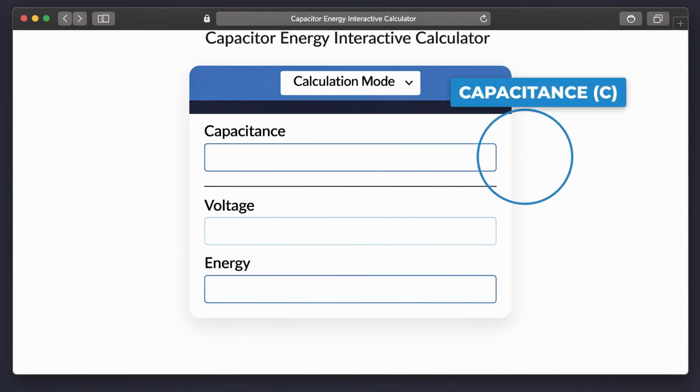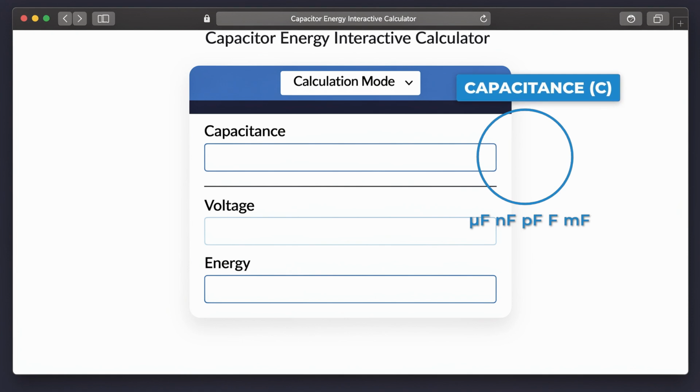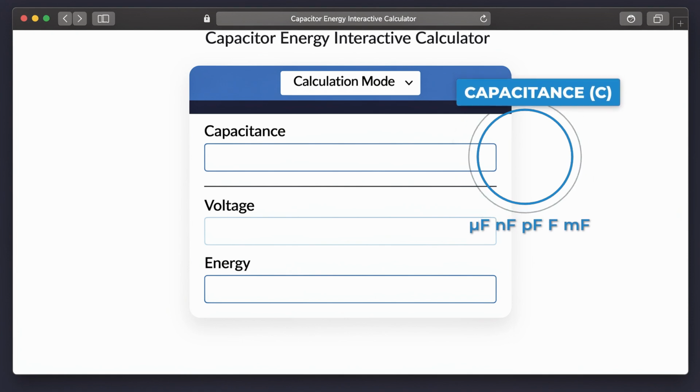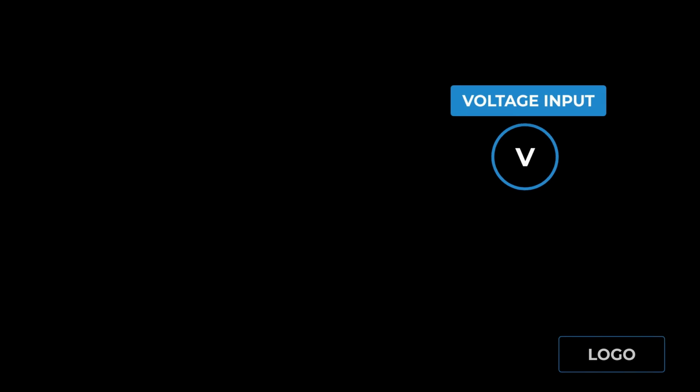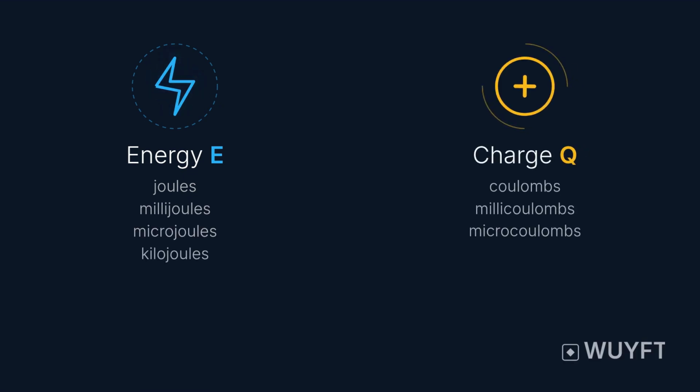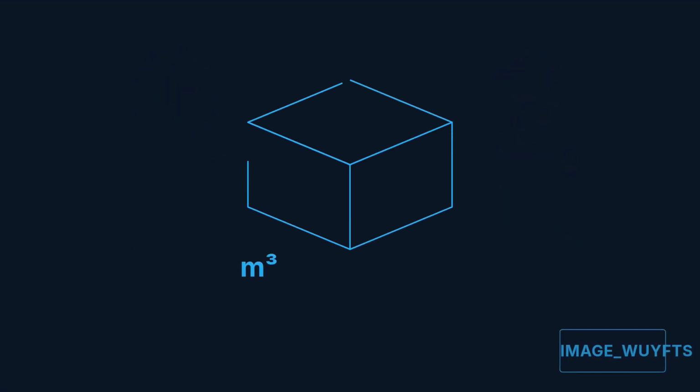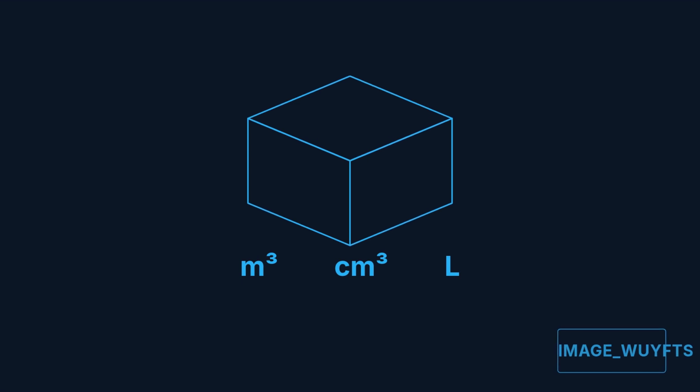There are 5 input fields. Capacitance C accepts values with units in microfarads, nanofarads, picofarads, farads, or millifarads. And for this technical demonstration, I'm using microfarads. Voltage V can be entered in volts, kilovolts, or millivolts. I'm using volts. Energy E uses joules, millijoules, microjoules, or kilojoules. Charge Q works with coulombs, millicoulombs, or microcoulombs. Volume uses cubic meters, cubic centimeters, or liters.